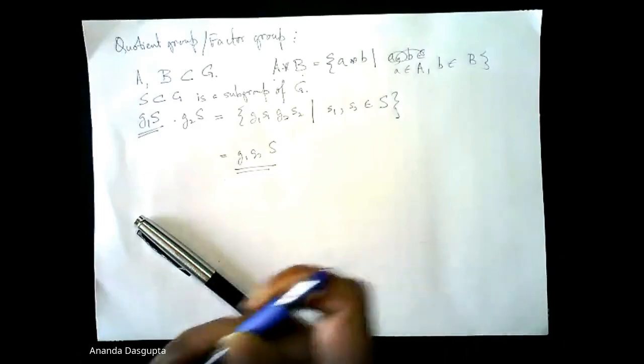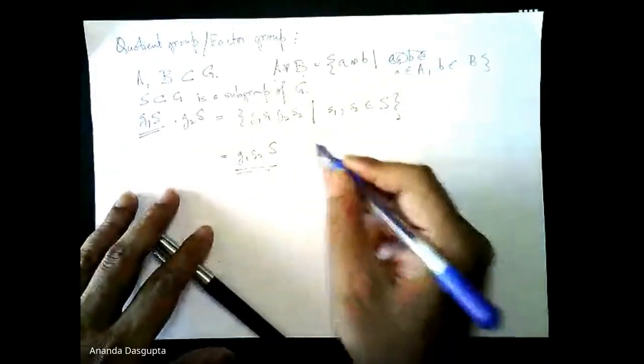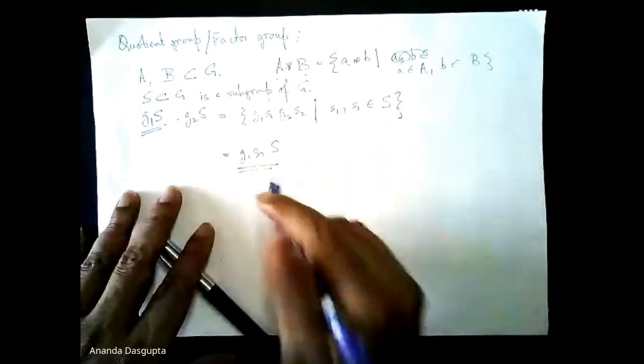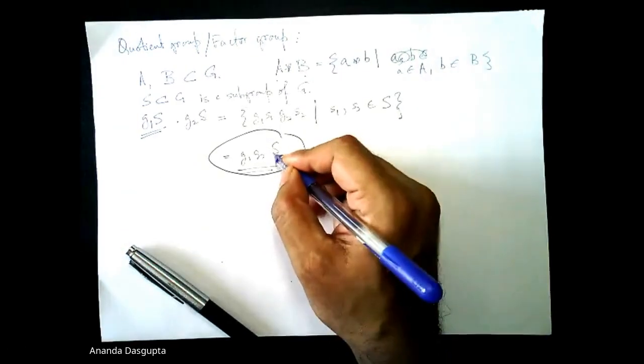What I'm saying is, in general, G1S times G2S is not guaranteed to be a coset. But if it is to be a coset, it has to be this coset. Can you see that? G1 and G2 are the only external elements. True, but why does it have to be G1, G2S? Why not some other G3S?